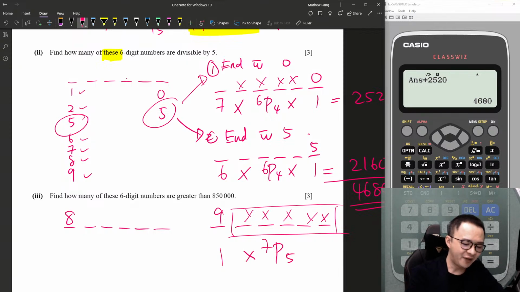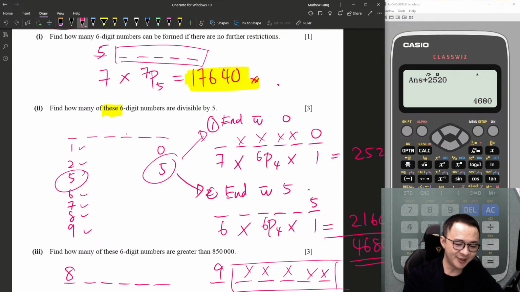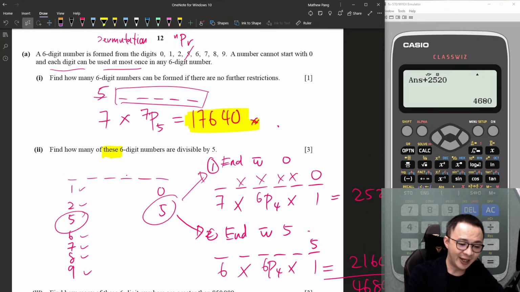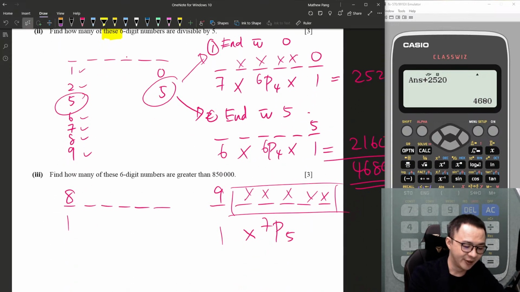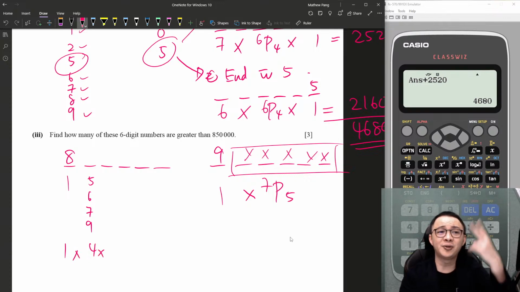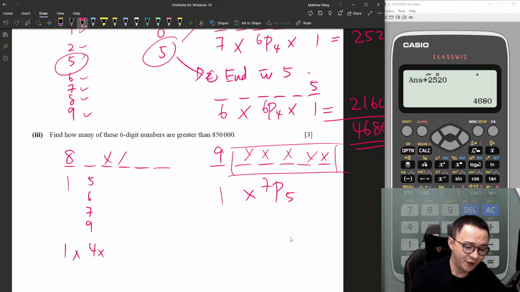Multiply. Okay, if I put 8 here, which is one way, the second digit I need to make sure is 5 or bigger, isn't it? So I can actually put 5, 6, 7, and 9, right? Because 8 I already used. So I have 4 choices here. This is 1 choice, this is 4 choices. Of the 8 digits, I used 2 already. I still have 6 digits in it. I need to fill in the 4 digits here. So it's 6P4.